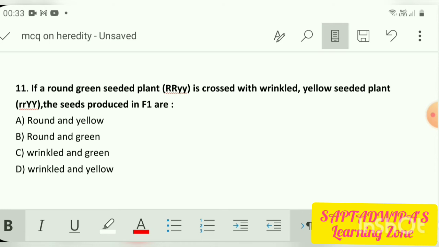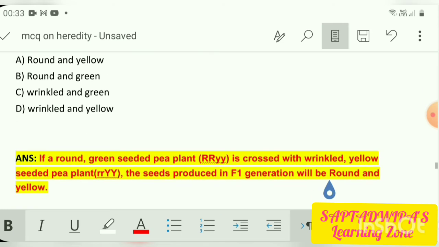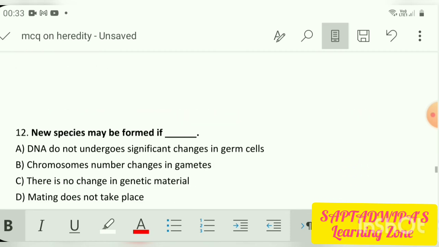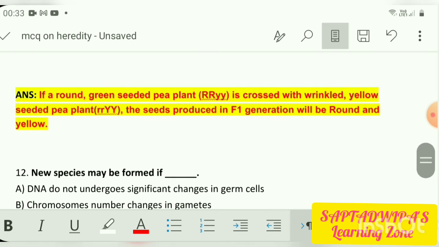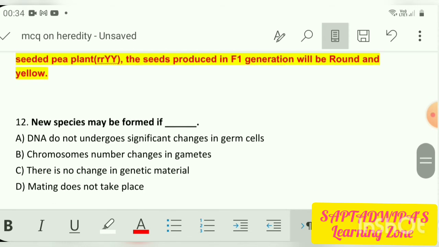The seeds produced in the F1 generation are round and yellow. If a round green seeded pea plant is crossed with a wrinkled yellow seeded plant, the seeds produced in the F1 generation will be round and yellow.